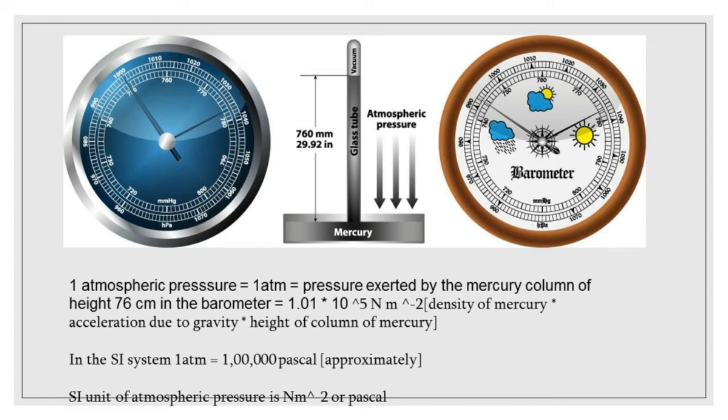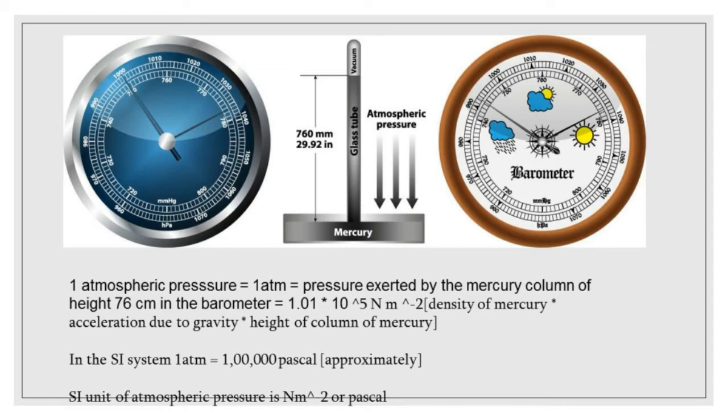The pressure exerted by this mercury column is considered as the pressure of magnitude 1 atmosphere, that is 1 atm. 1 atmospheric pressure is equal to 1 atm, that is equal to pressure exerted by the mercury column of height 76 centimeter in the barometer.